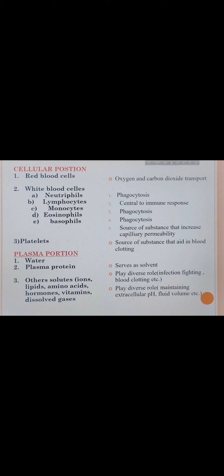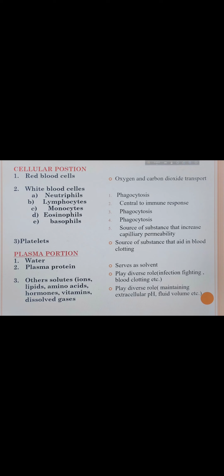The platelet is the source of substances that aid in blood clotting. Platelet plug formation is one process in which platelets help in preventing blood loss. Now the next one is the plasma portion. Water serves as a solvent.